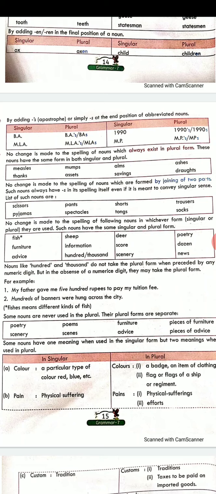Or if we are talking about, for example, deer, you can say there was a deer standing near the river, or there were many deer standing near the river. You will never use deers. So these are certain words where the word will remain the same in its singular as well as plural form.